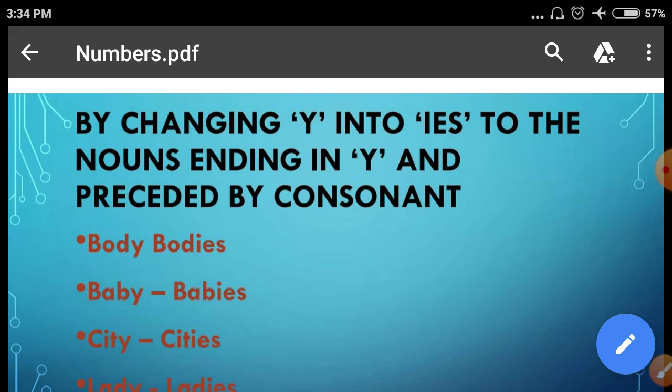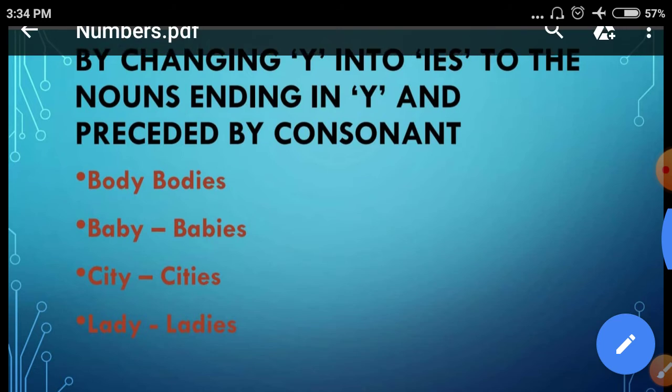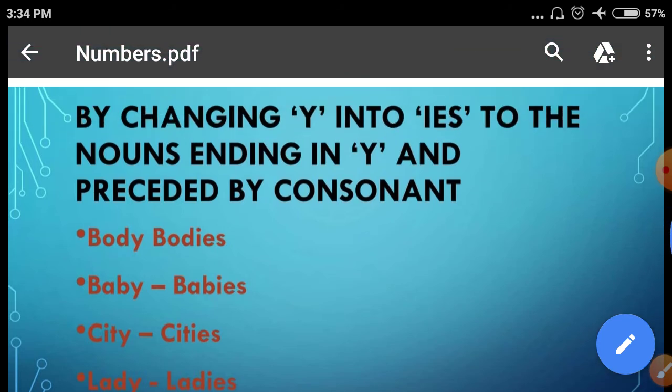By changing y into ies to the nouns ending in y and preceded by a consonant. That means if a noun ends in y and before y there is a consonant, that is, the letter should not be a, e, i, o, u. These are vowels. So if before y is a consonant, then y changes into i and es is added.